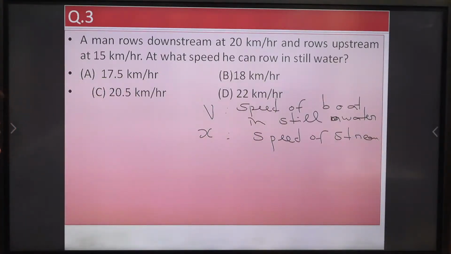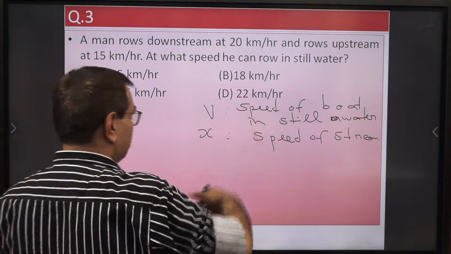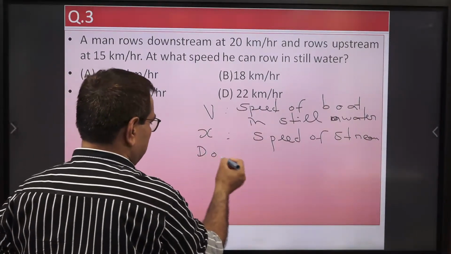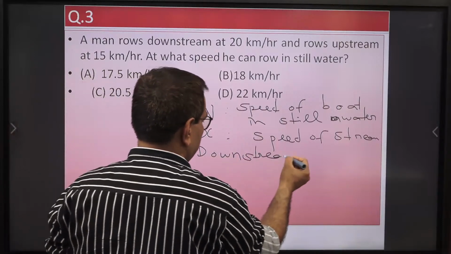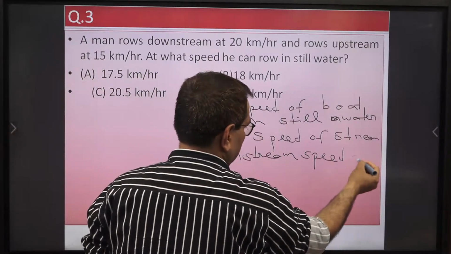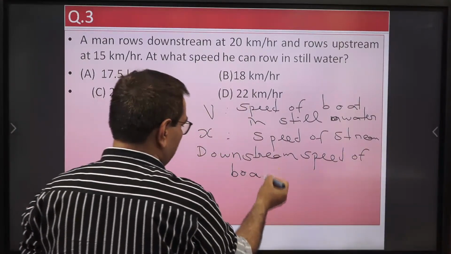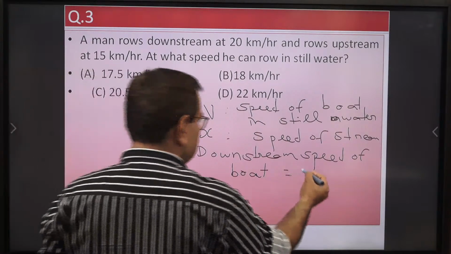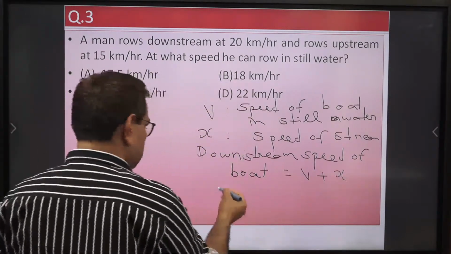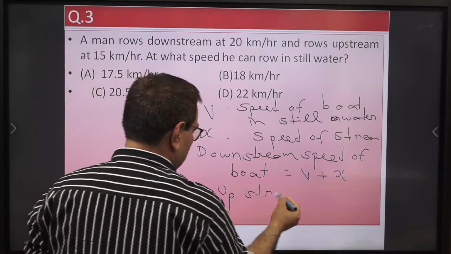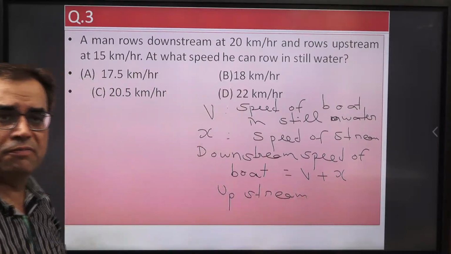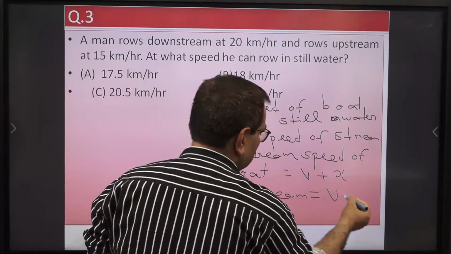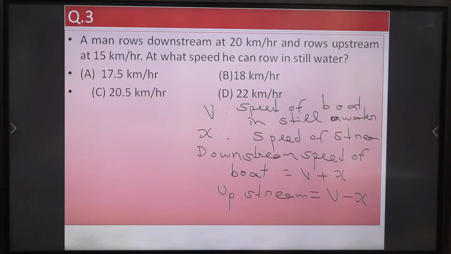Now, in case of downstream flow, the boat moves in the same direction in which the water is moving. So the downstream speed of the boat is more, because the water is also supporting the flow of the boat. So it is V plus X. Remember this. And upstream speed: in case of upstream, the boat moves opposite to the flow of water, so it is V minus X. Please remember these notations.